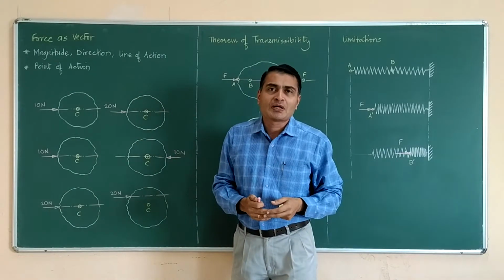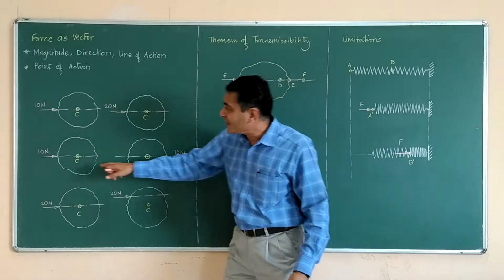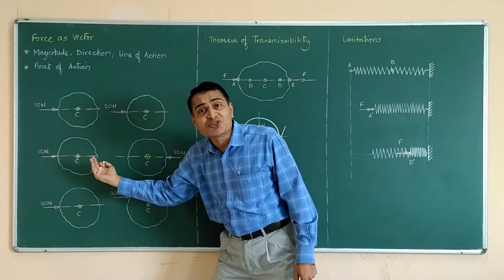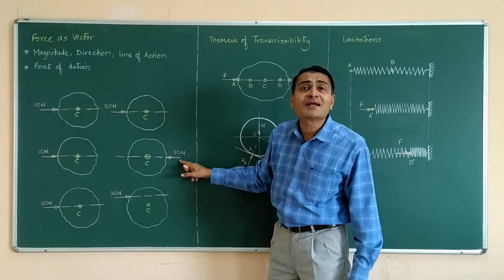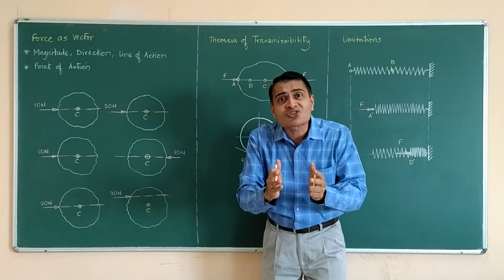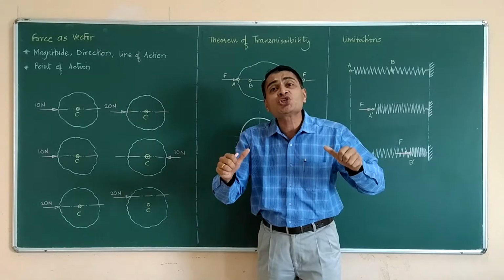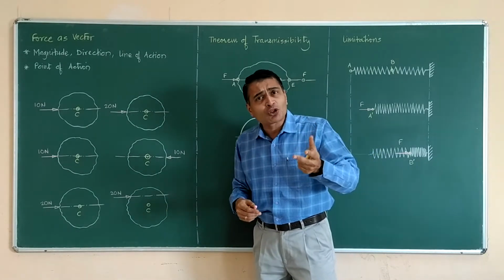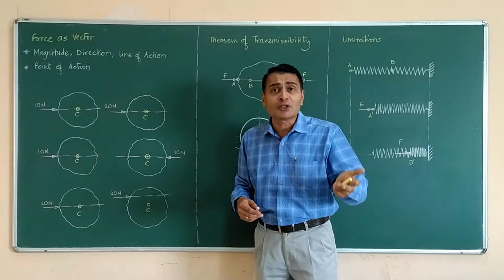In the same way, in second example, I am applying 10 Newtons rightwards, whereas here I am applying 10 Newtons leftwards. So I have kept magnitude same, but I have changed the direction. Do you suppose effect on the body will be same? No, certainly not.